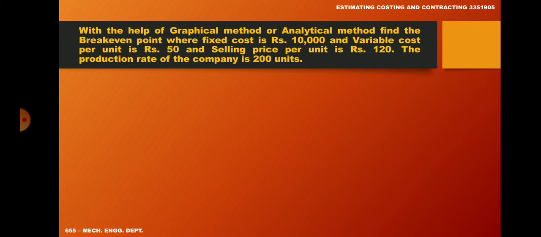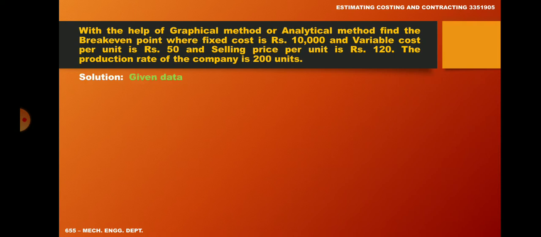With the help of graphical method or analytical method, find the break even point where fixed cost is 10,000 rupees and variable cost per unit is rupees 50 and selling price per unit is rupees 120. The production rate of the company is 200 units. So start with solution.